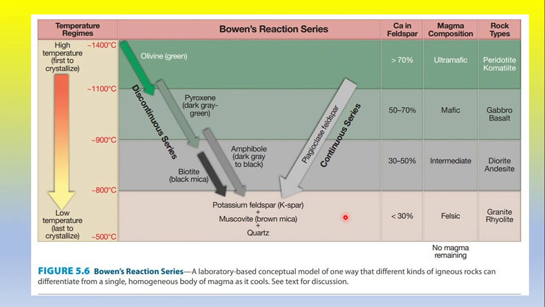See this picture. This is the discontinuous series in the Bowen reaction principle. So olivine forms at the higher temperature, so olivine is the least stable. Olivine can easily weather. After olivine, the pyroxenes are less stable. Then amphiboles, then biotite. After potassium feldspar, then muscovite, and quartz is the most stable. So remember this order of stability. This is the Bowen reaction principle, and just opposite of this Bowen reaction is the Goldich series.